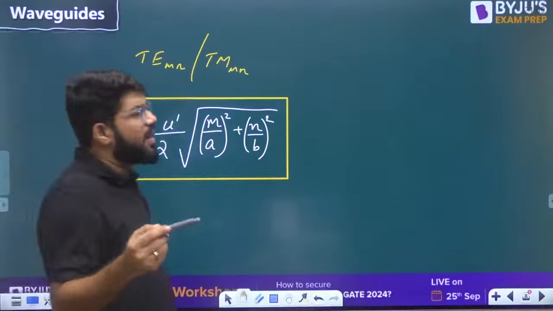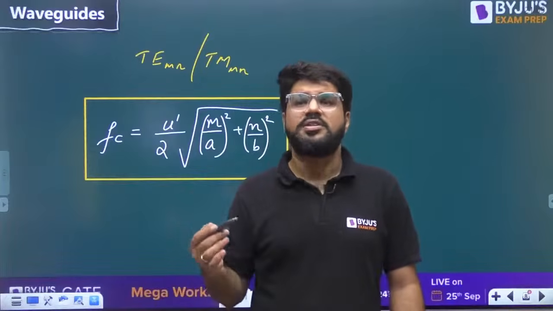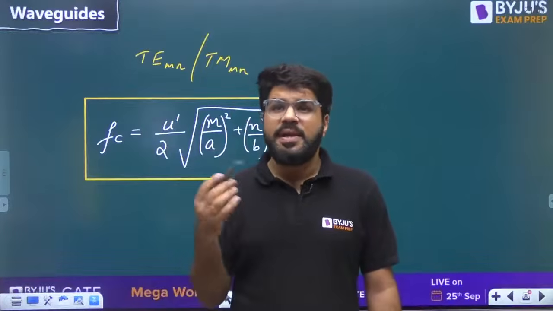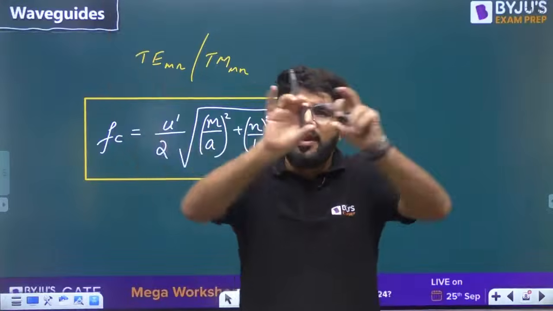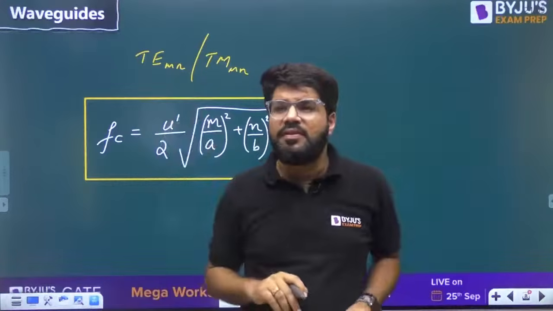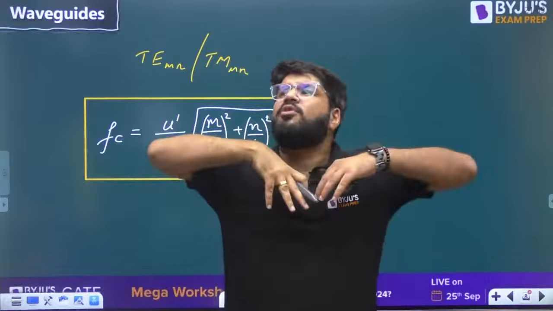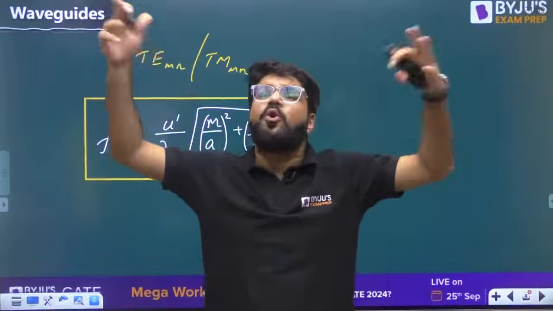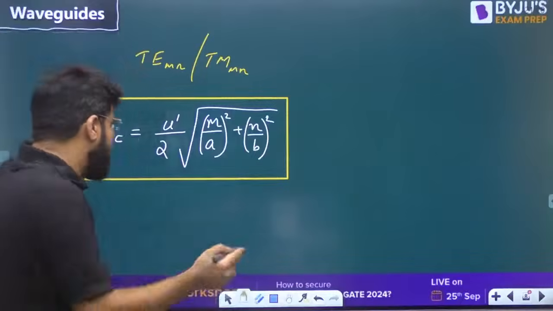Now, whenever in waveguide terminology I write any formula in the form of U dash, it means it is the speed. U means speed. It is the speed formula. If there was an open dielectric, forget the waveguide. The signal is propagating in the waveguide, and the waveguide is filled with the dielectric. But suppose that dielectric was an open medium. Then in that open medium, what is the speed of wave formula?